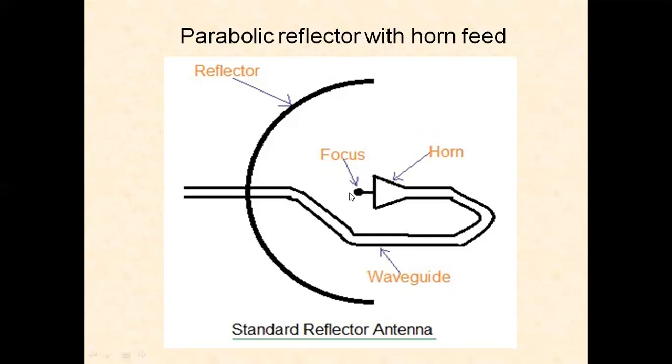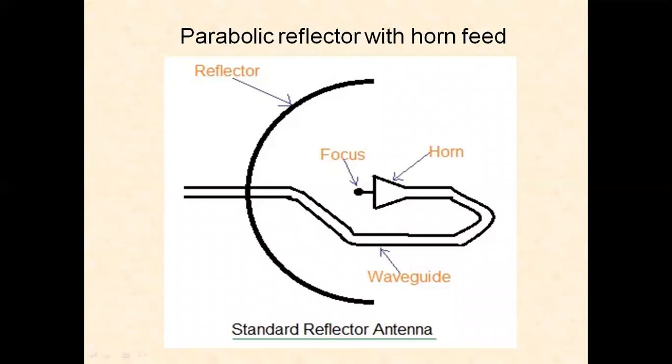This horn antenna acts as the primary radiator. It radiates the signal. Spherical wavefronts travel toward the parabola structure, and when they strike it, they are converted into parallel waves. Then they go toward the receiver.